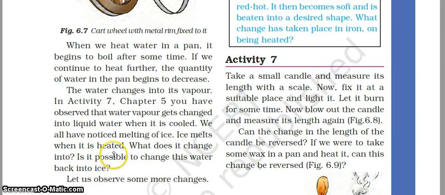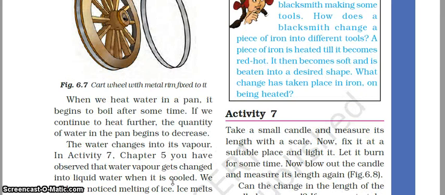Ice melts on heating and it converts into water. Is it possible to change this water back into ice? Can we convert water into ice? Yes, we can convert by cooling it. So let us observe some more changes. So what we have observed is that we can bring a change by heating an object or by cooling an object.